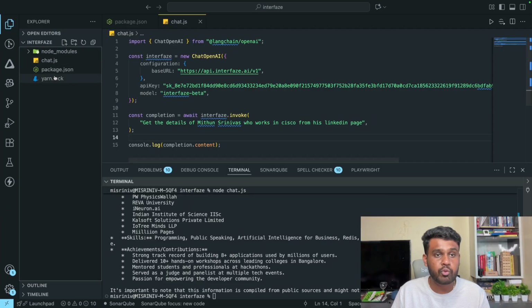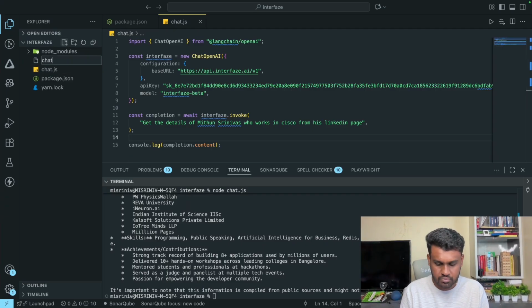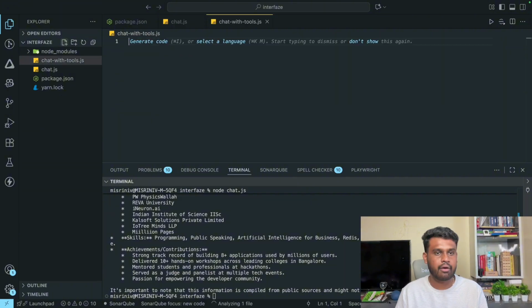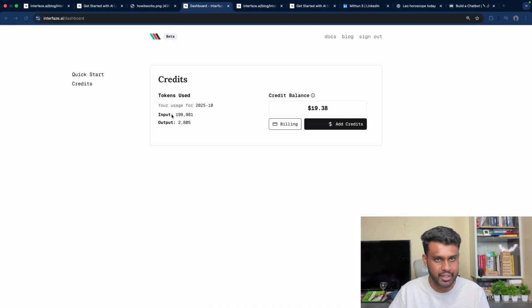To do that, I'm going to create a new file, chat with tools. I'm just showing one tool, but you can have a lot of tools. Let's say you want to do some database operations, you will write a special tool with some restrictions. That's how things work in industry.